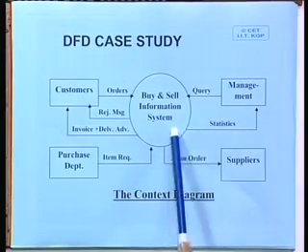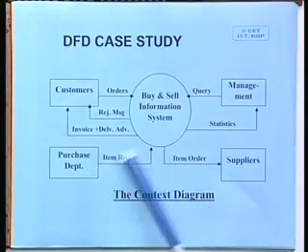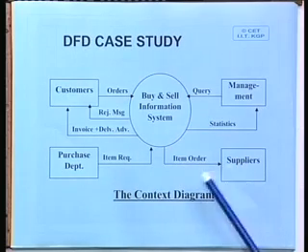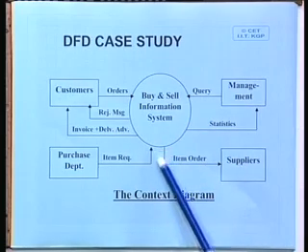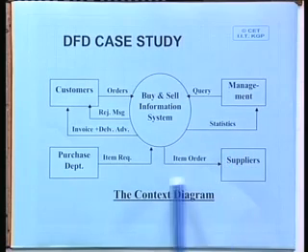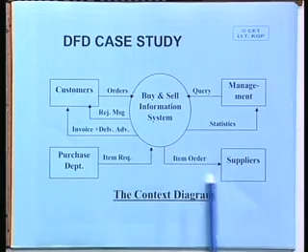Management makes queries and obtains statistics, and purchase department item requests and item orders are given to the supplier. The delivery side has not been modeled. There should be the supplier giving delivery, but that is not modeled in this particular case.